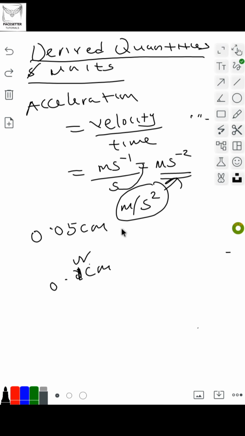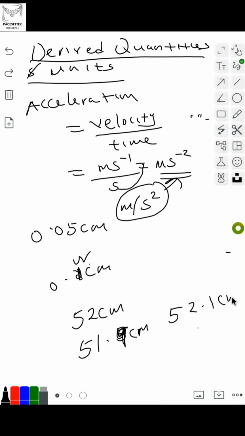So what that means is that if you want to record a length of, let's say, 52 centimeter, it could be recorded within the range of 51.9 centimeter to 52.1 centimeter.